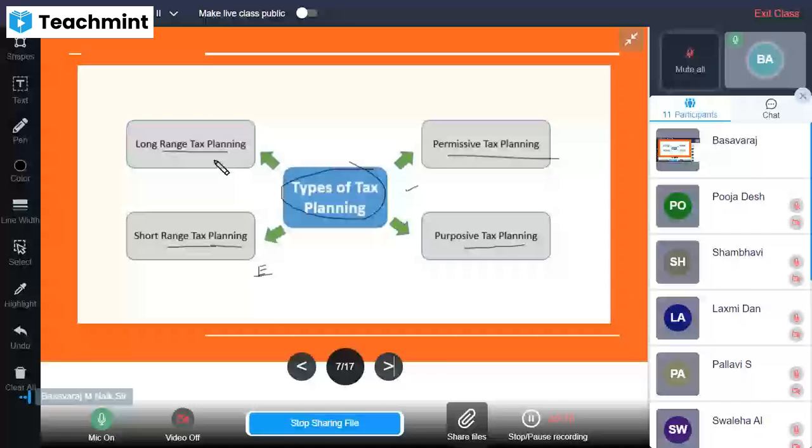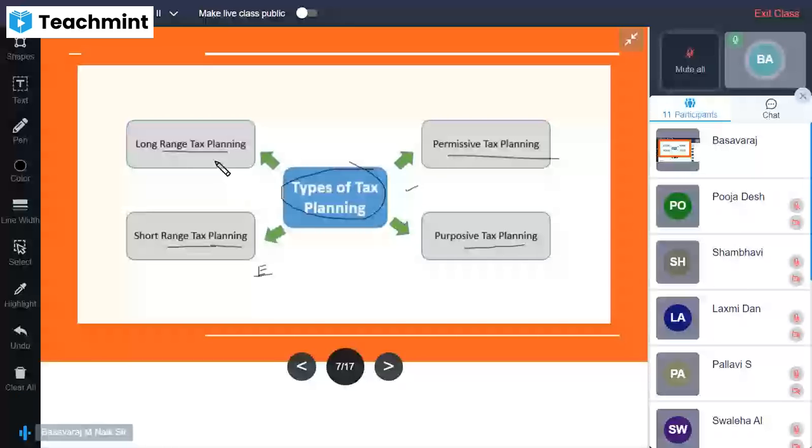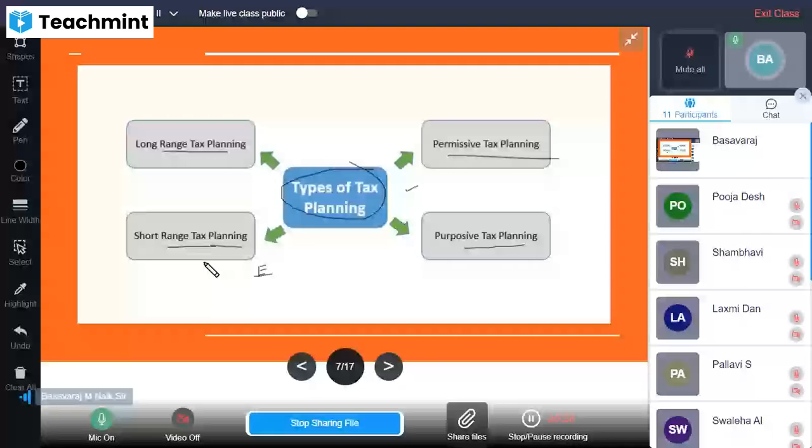Throughout the year, in long range tax planning, what does it mean? In the sense that he can plan from the beginning. Long range means from the beginning of that particular financial year, or fiscal year, he should plan to reduce the tax liability. At the beginning only he is able to plan for it. That is long range. At the end, that is short range.